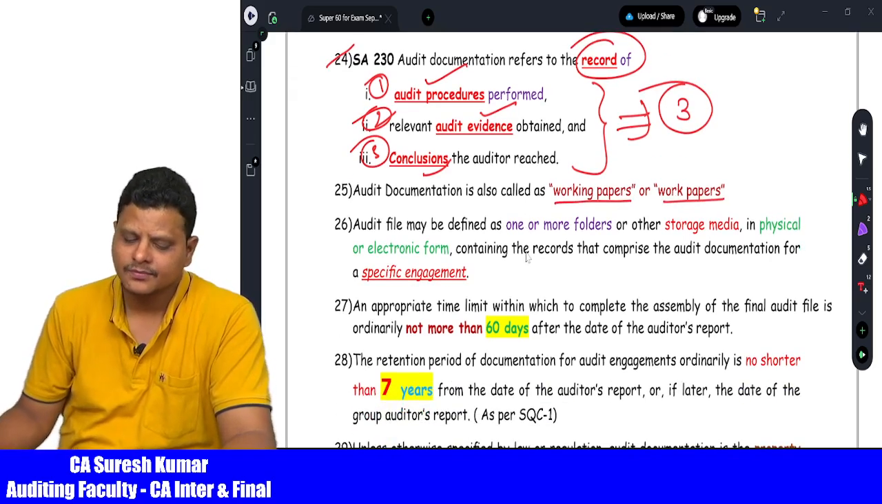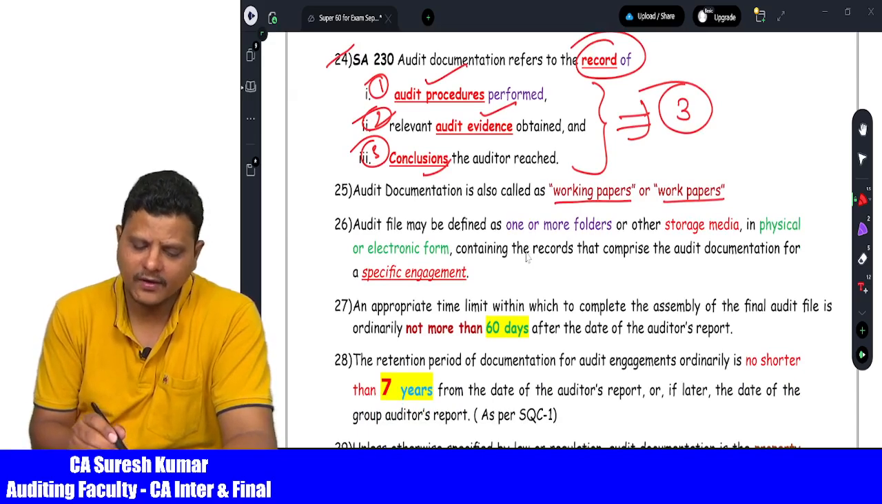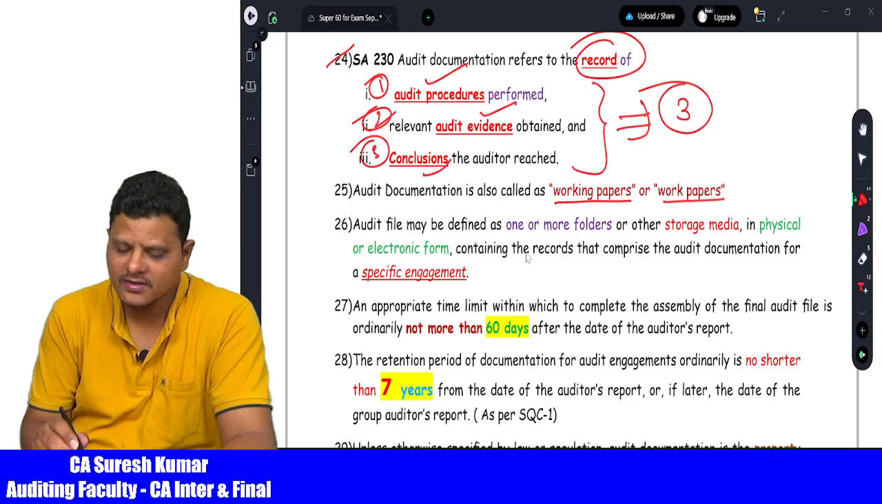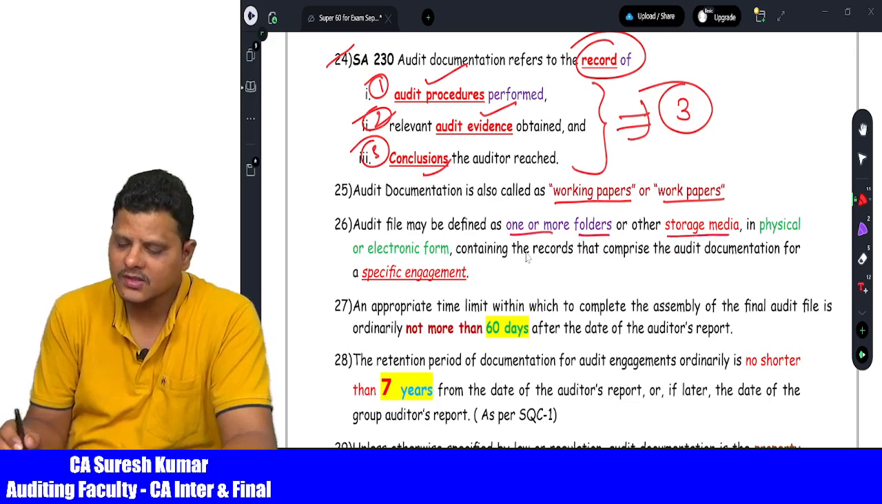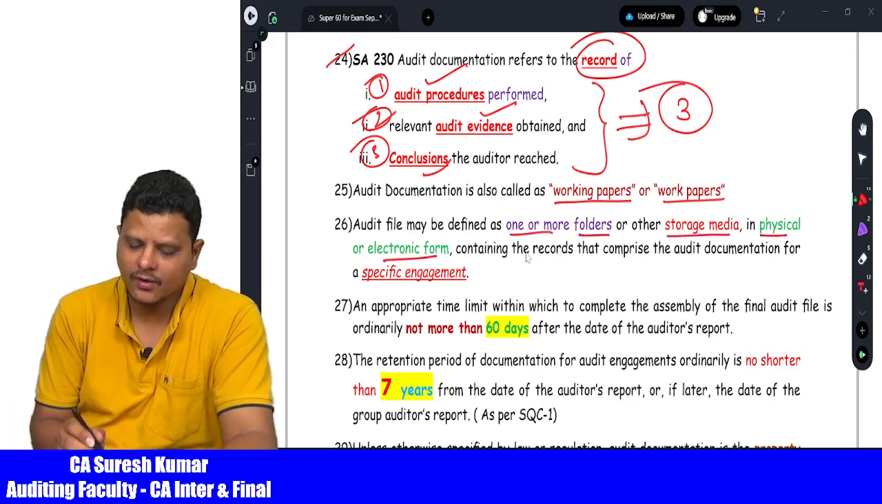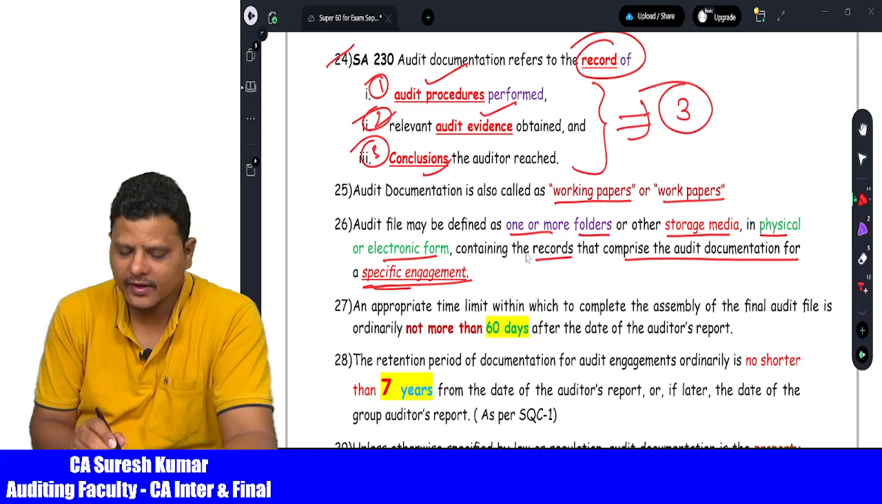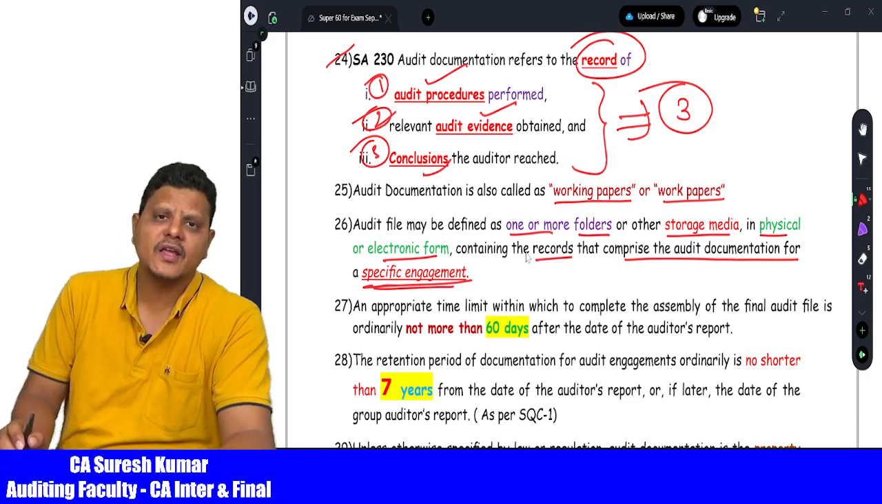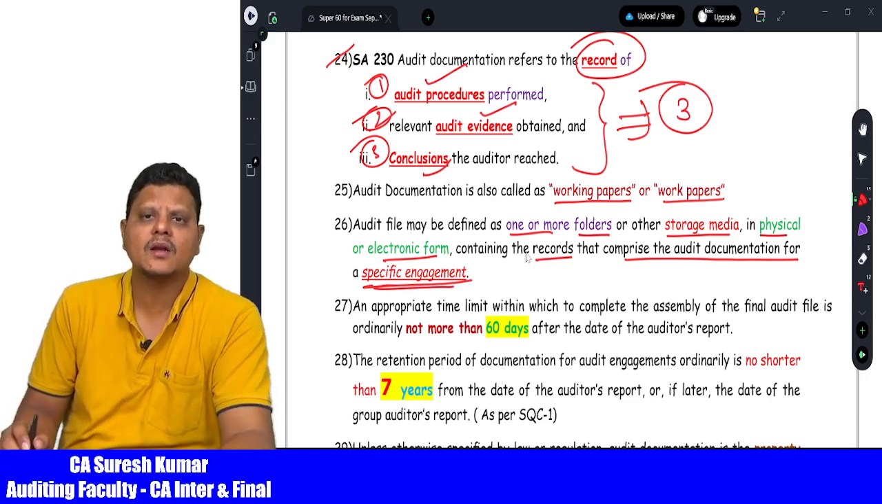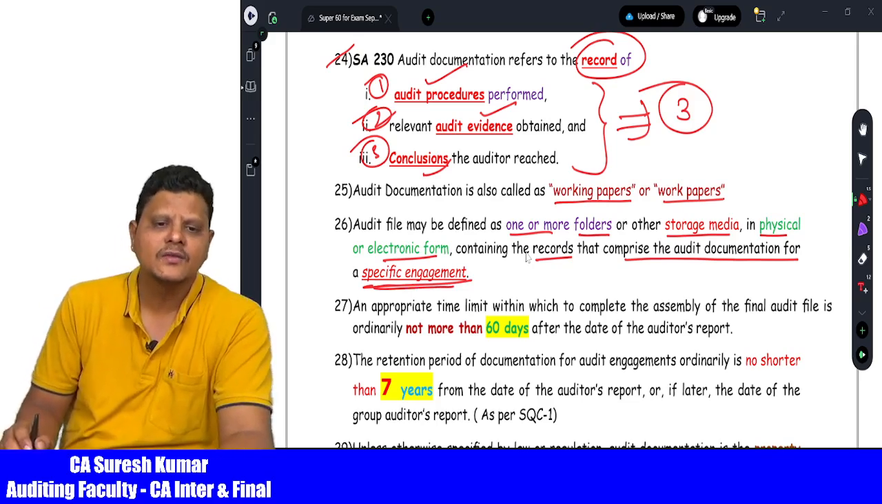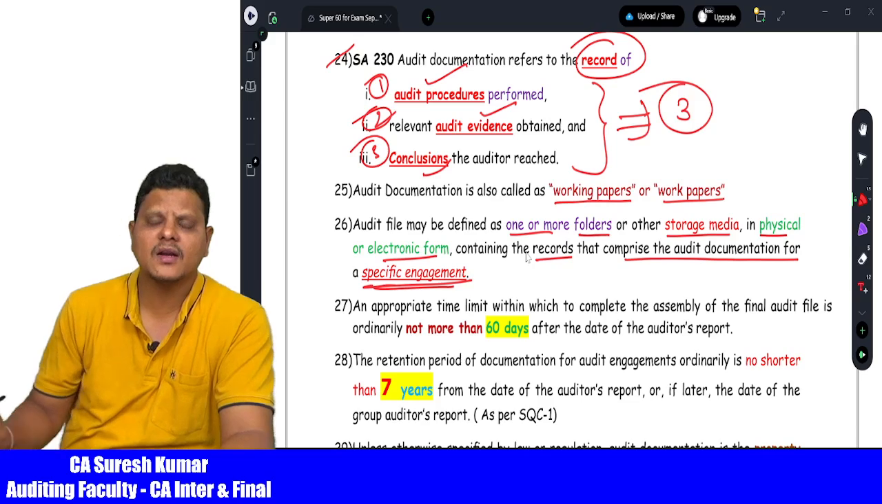Examination question: audit file. Another question for exam. Audit file may be defined as 1 or more folders or a storage media in physical or electronic form containing records that comprise the audit documentation for the specified engagement. So for each and every engagement, one different file is to be maintained by the auditor for easy reference and easy getting of the information for reference purposes.